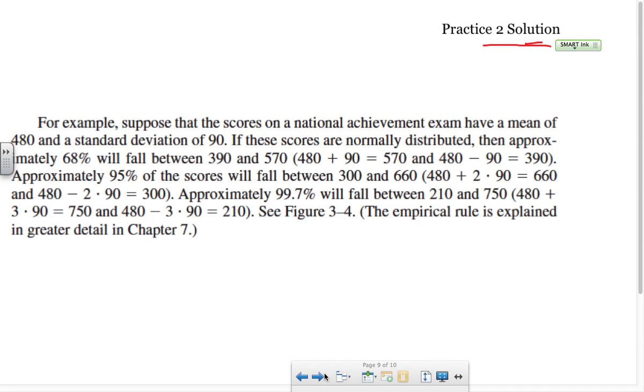Here's your solution, and this gives it in numbers, not in the chart, but you can see what they are. All right, see you tomorrow.